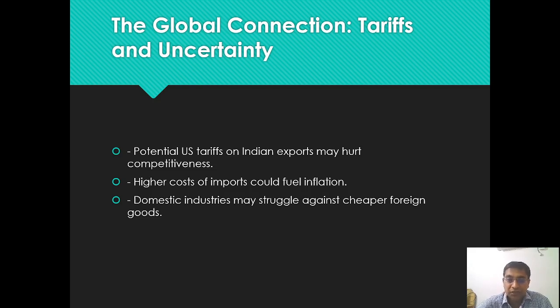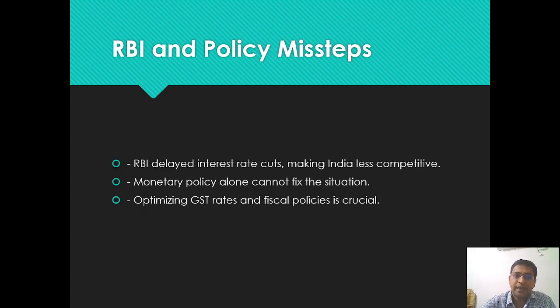Obviously, if there is a higher cost, people will not be able to buy, and much more money is needed for the same goods. So obviously it will lead to inflation. Then domestic industries will also struggle against cheaper foreign goods. These are some of the global connection reasons which are again driving our stock market downward.